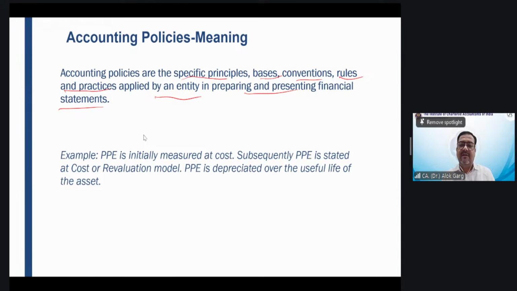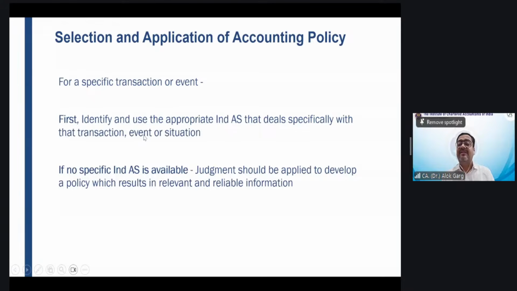Now, selection and application of accounting policies is very, very important. For example, Ravinder is a chartered accountant. After qualifying as a chartered accountant, he joined a company. Since Ravinder scored 95 marks in the financial reporting paper, his CFO, his manager, knows that Ravinder is a top scorer in financial reporting. So Ravinder joined the financial reporting vertical, the balance sheet vertical of that company.